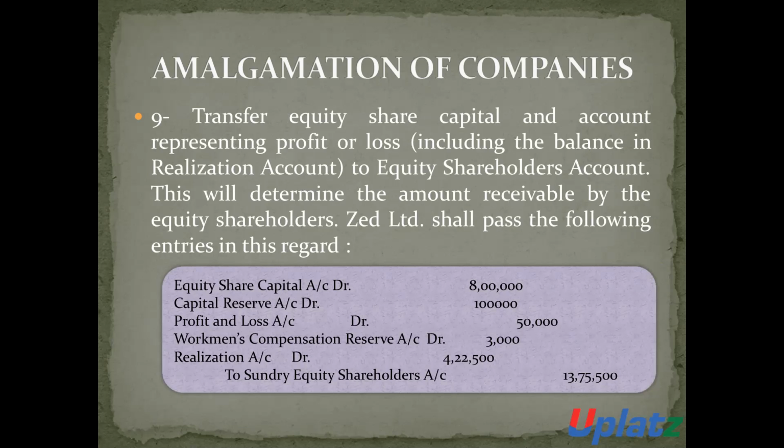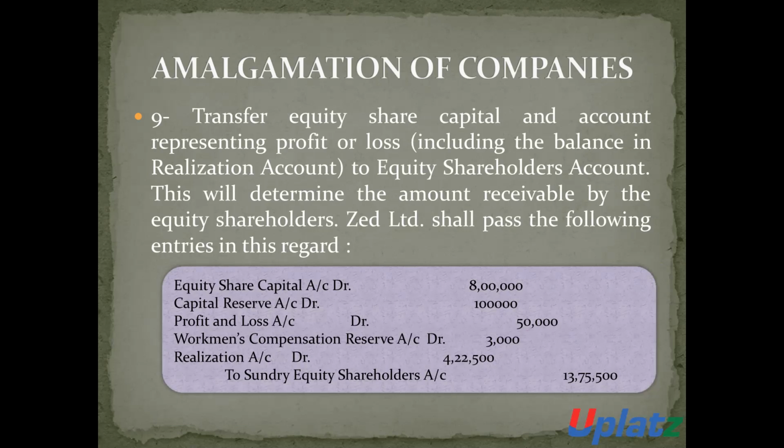And realization account debit 4,22,500 rupees to equity shareholders. To equity shareholder, it will be 13,75,500 rupees. Equity share capital account debit 8 lakh. Capital reserve account debit 1 lakh. Profit and loss account debit 50,000. Workmen compensation reserve account debit 3,000.